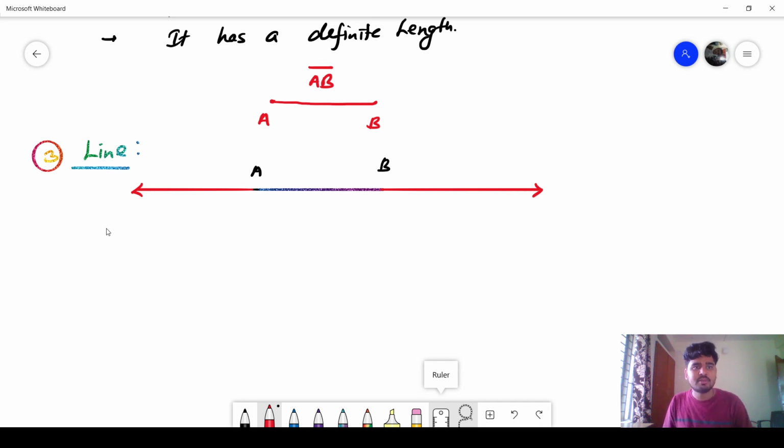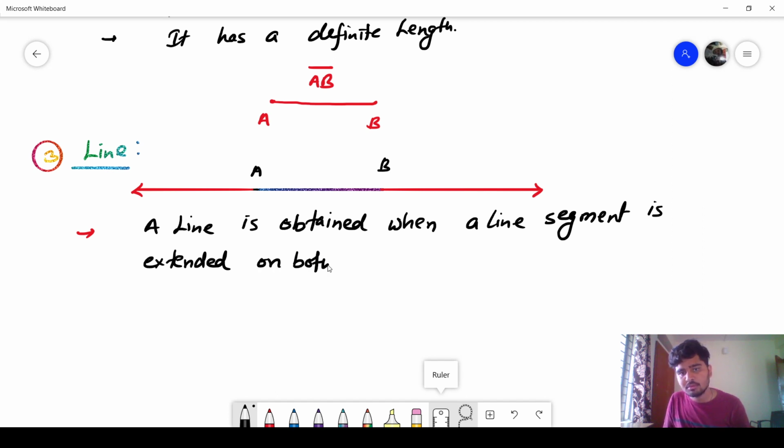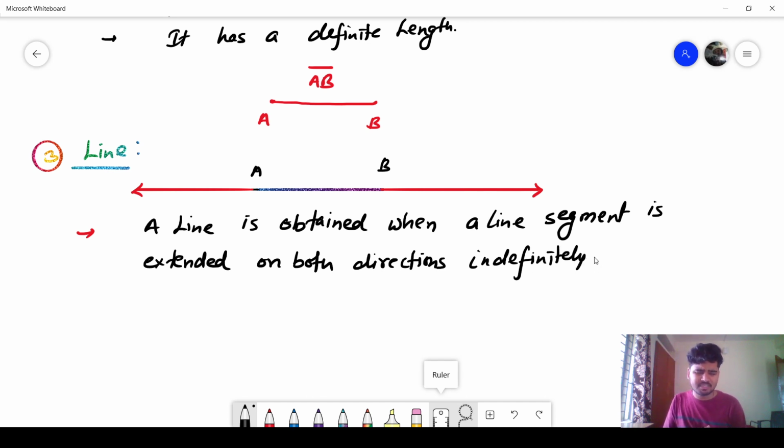If I increase the length of a line segment on both sides indefinitely, I will get a line. So I will write here, a line is obtained when a line segment is extended, means increased, extended on both sides, both directions indefinitely, which we can't measure. Indefinitely means which we cannot measure. That is the meaning of indefinitely.